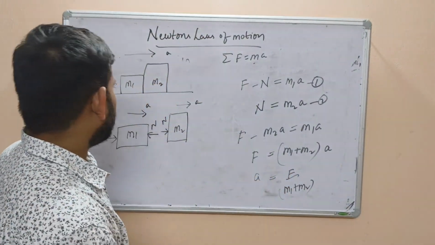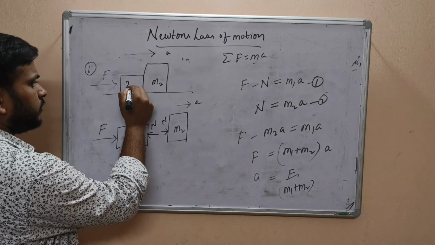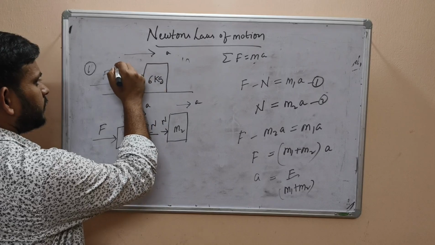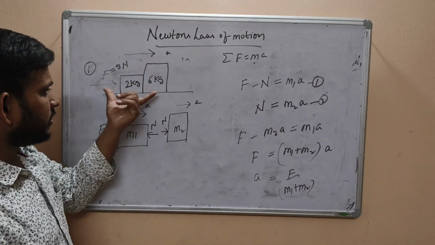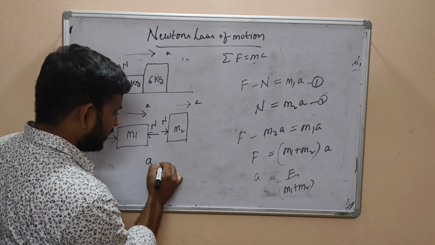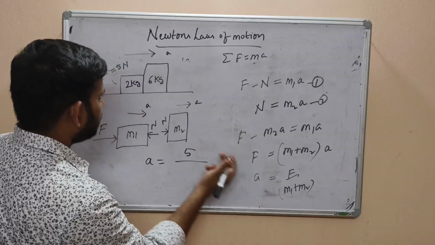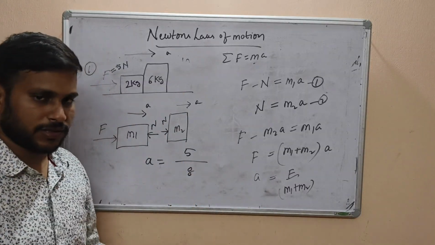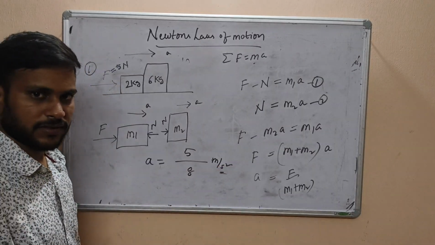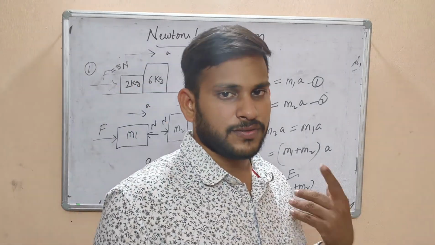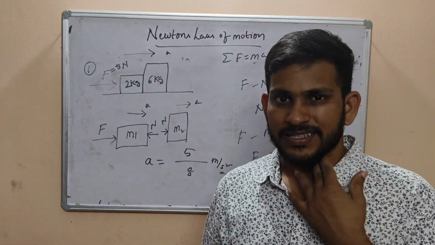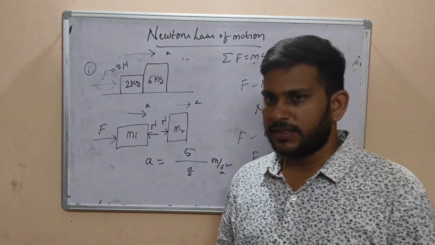Okay, let's take one example. If mass M1 equals 2 kg, mass M2 equals 6 kg, and a force of 5 newtons is applied on these blocks, then what is the acceleration? Substitute the values: A equals F by M1 plus M2, which is 5 by 2 plus 6, 8. So 5 by 8 meter per second square. That's it. Like that we will solve lots of examples. Now we will go directly to pulley constraints.